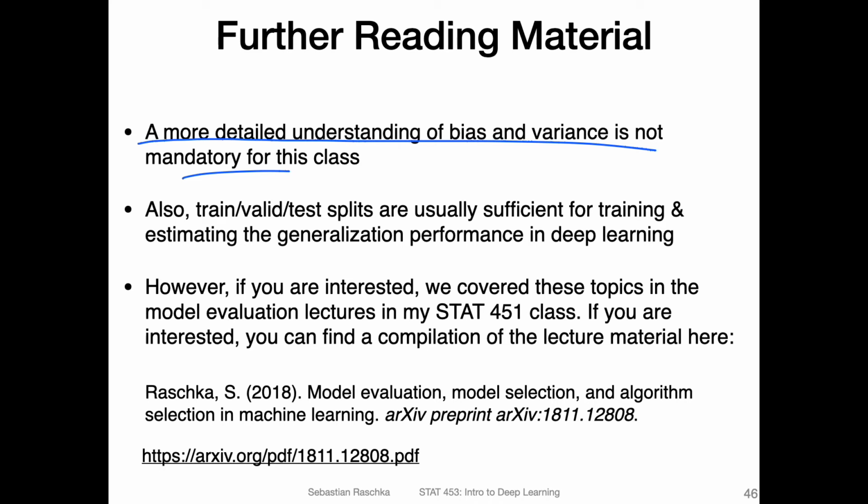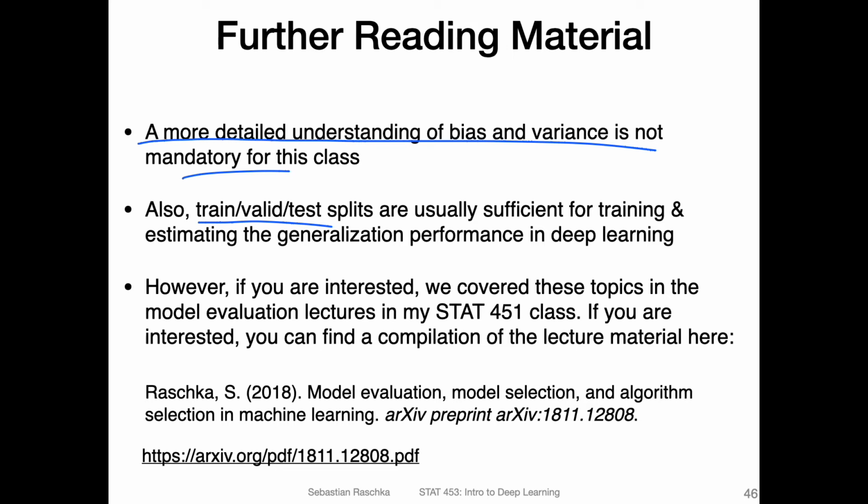In practice, there are different ways we can evaluate models. Like in 451, there are cross-validation tests. We used bootstrapping and all types of different approaches. In deep learning, when we have very large data sets, we usually use the holdout method, where we have three data sets: a training, a validation, and a test set. That is usually sufficient because we usually have very large test sets, so estimating the performance on a test set should be quite robust, given that we don't reuse our test set multiple times. So the focus here is really that our test set remains independent.